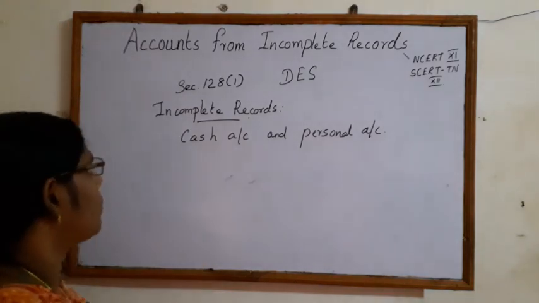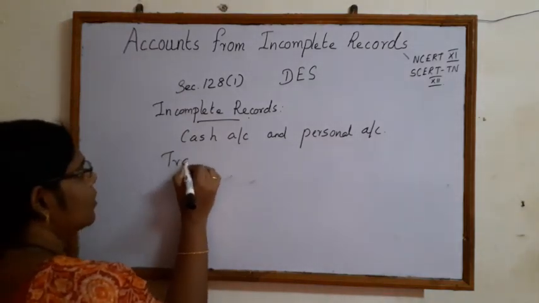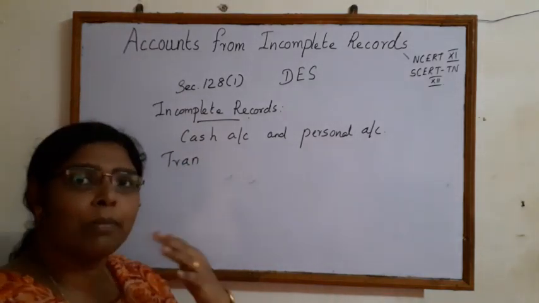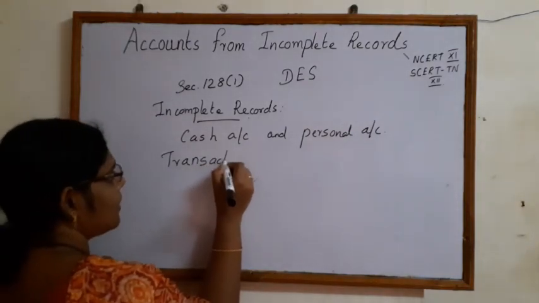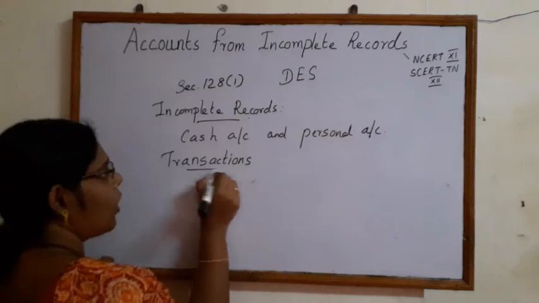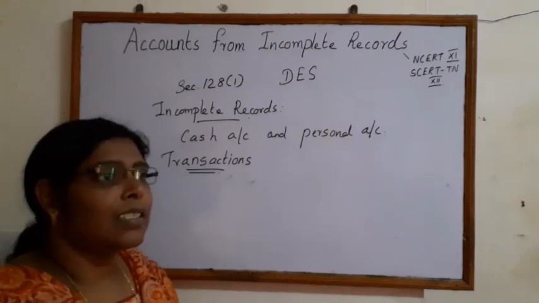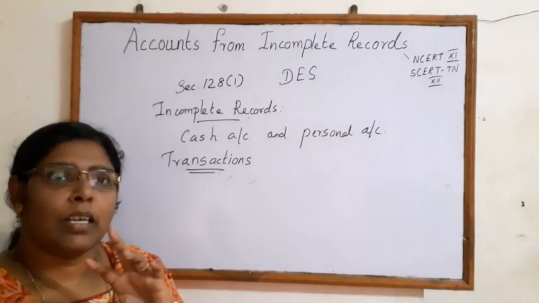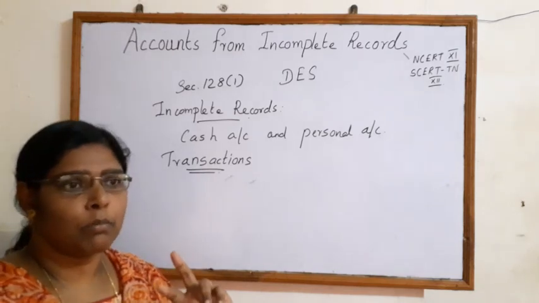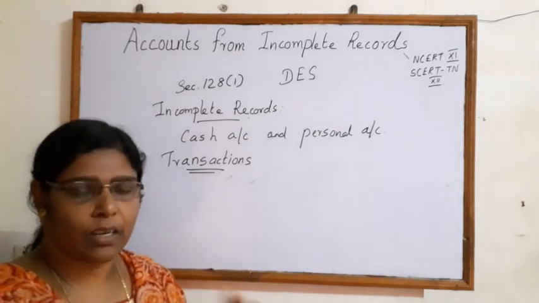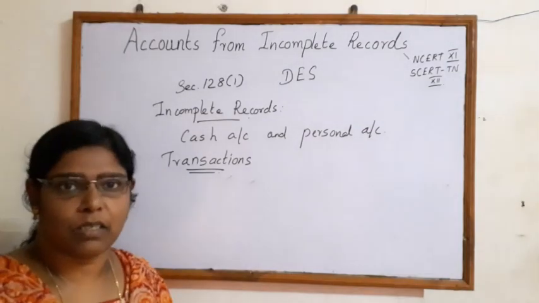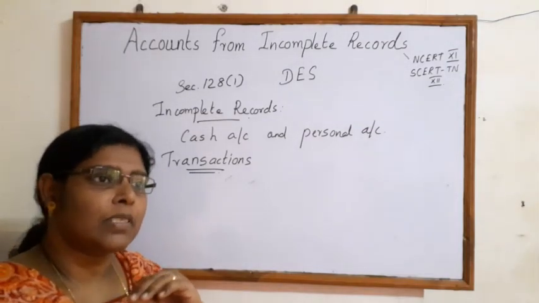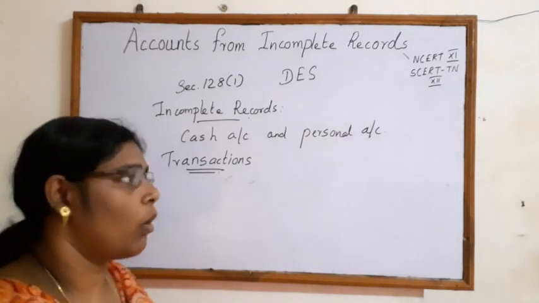So now let's talk about transactions. That will give us a clearer picture about incomplete records. When we talk about transactions, for some transactions both aspects, the debit and the credit, are maintained, for some only one aspect is recorded, and some transactions are completely omitted.